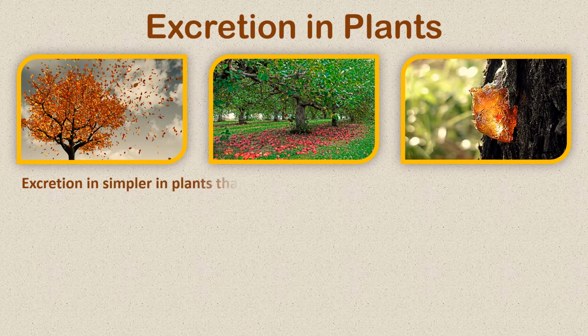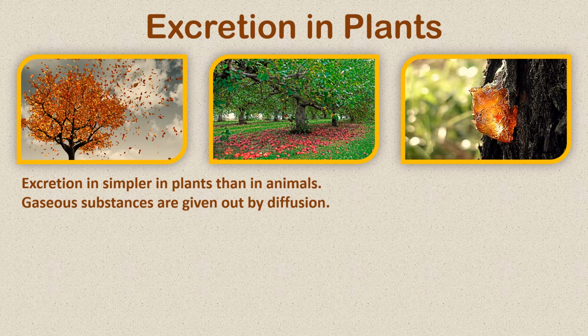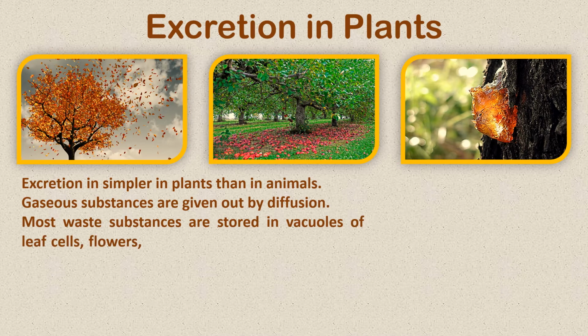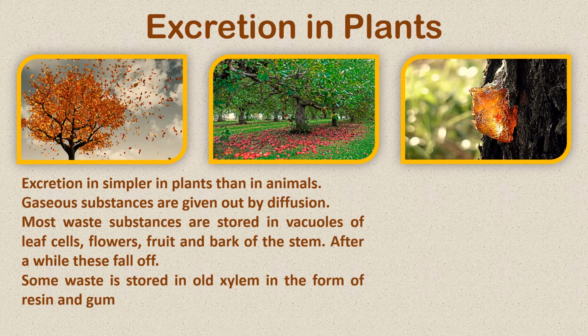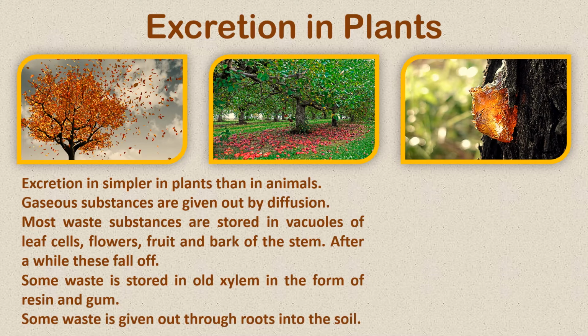Now, excretion is simple in plants compared to that in animals. Gaseous substances are given out by diffusion. Most waste products are stored in vacuoles of leaf cells, flowers, fruits, and the bark of the stem. After some time, these fall off. Some waste is stored in old xylem tissues in the form of resin and gum. Some waste is thrown out through the roots into the soil.